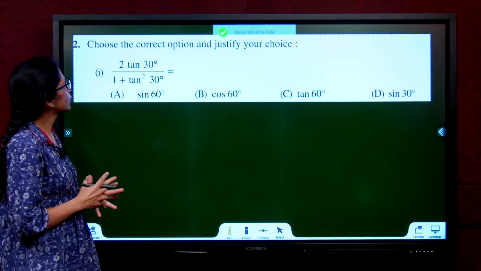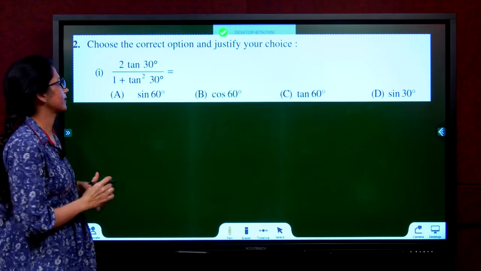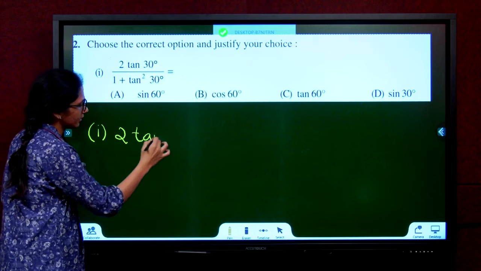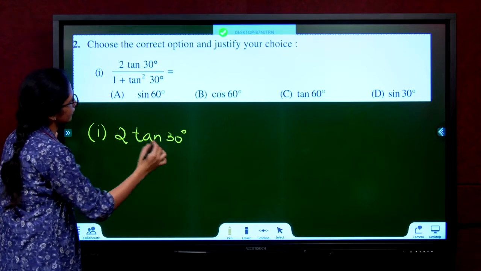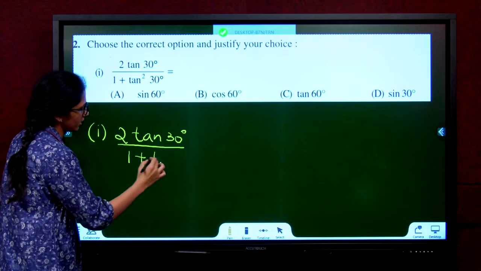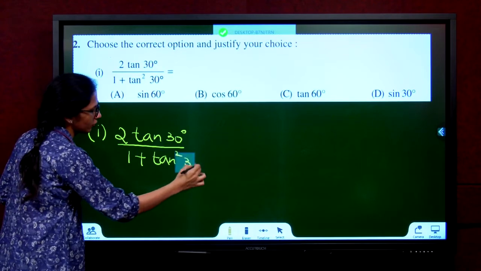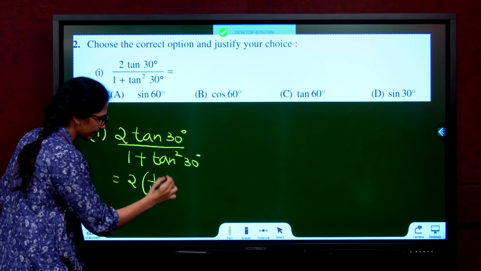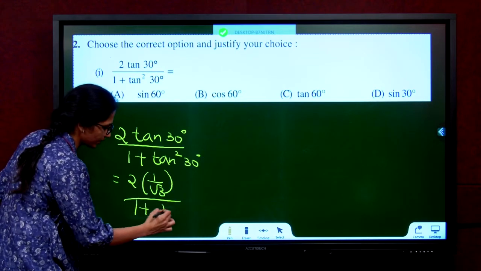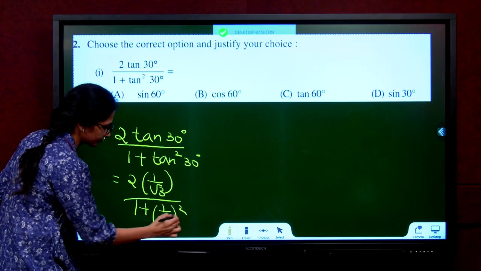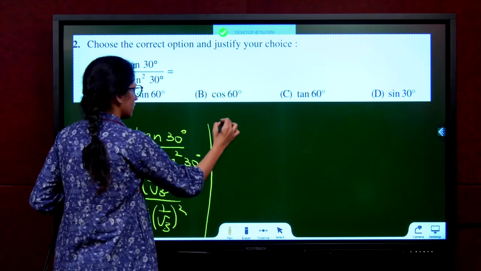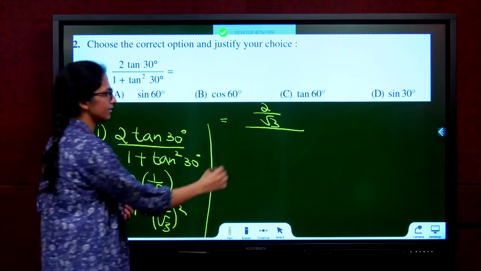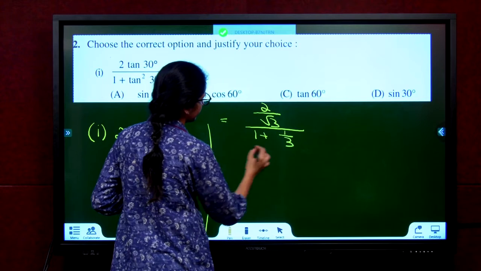Second question, choose the correct option and justify your choice. See, in the question they have given 2 tan 30 degree by 1 plus tan square 30. Substitute and go. 2 into 1 by root 3, divided by 1 plus 1 by root 3, the whole square. 2 by root 3 divided by 1 plus 1 by 3.